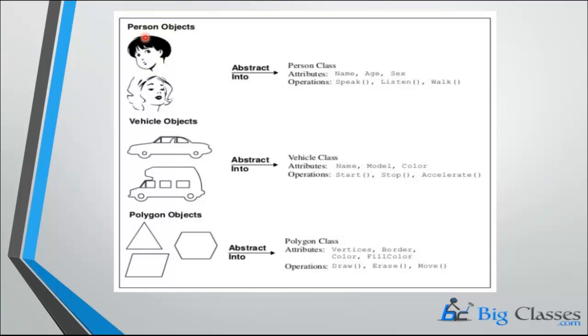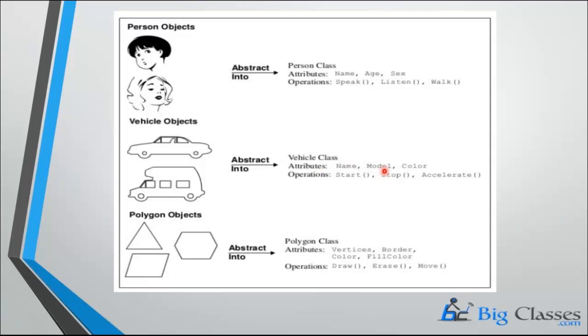And these are the vehicle objects. We have different vehicles, and these are some polygon objects. We have different shapes here. Next, see here, person is a class, and attributes are name, age, gender, and all these things will be treated as attributes. Operations like speaking, listening, walking are all operations.